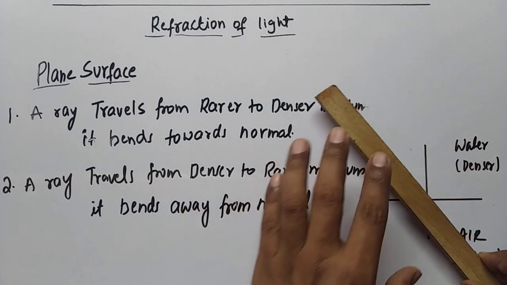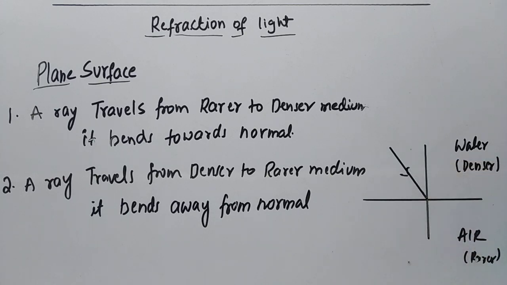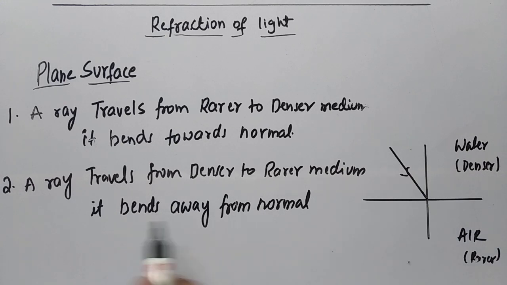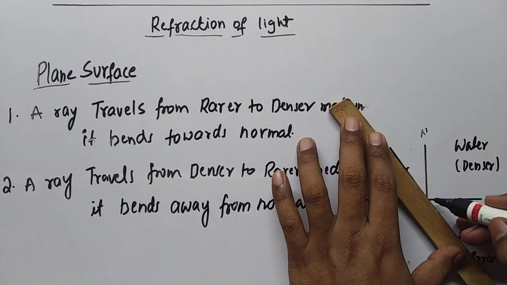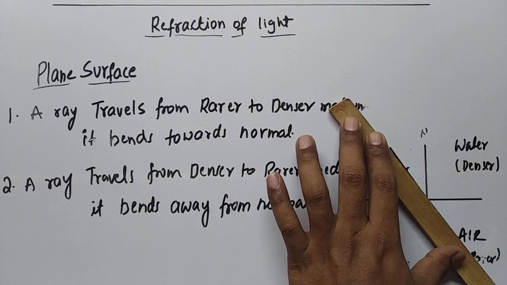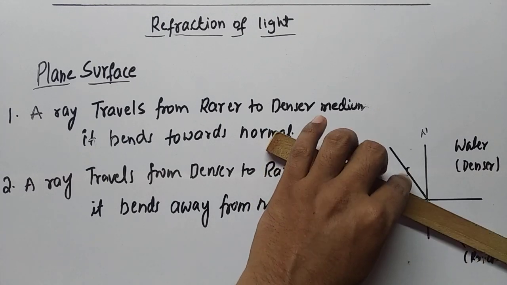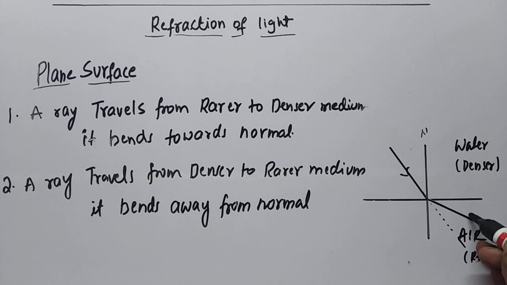So we'll take an incident ray which is traveling from denser to rare medium. Now what happens whenever a ray is traveling from denser to rare medium? The incident ray will bend away from the normal. Actually, if both mediums are the same, this is the path of the light, but due to the change in the speed or the density, the light will travel with more speed when compared to water. So that is the reason why the light bends away from the normal.